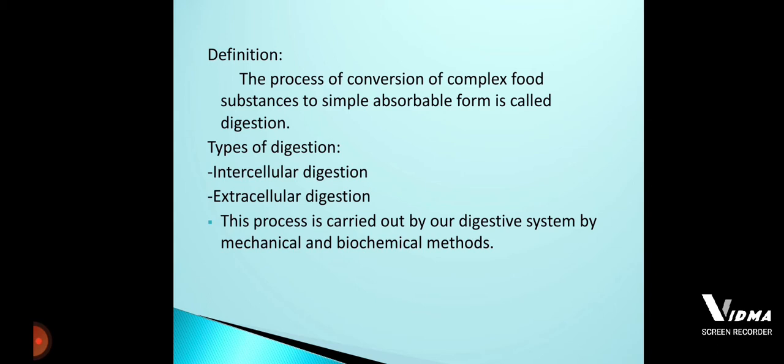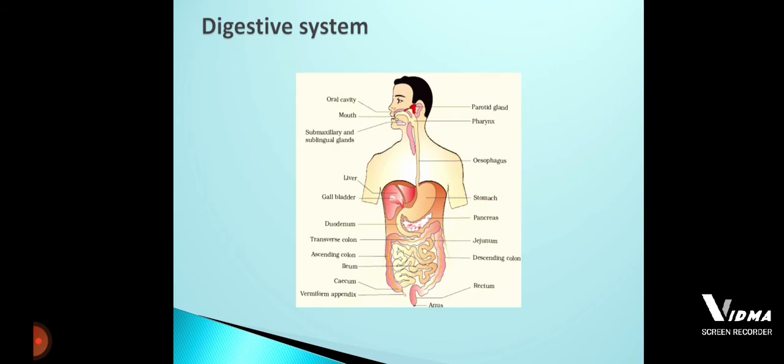Ours is extracellular digestion, because digestion inside our body takes place with the help of enzymes, and it is carried out outside of the cell. This extracellular digestion is carried out by the digestive system, which includes two methods, that is mechanical and chemical.